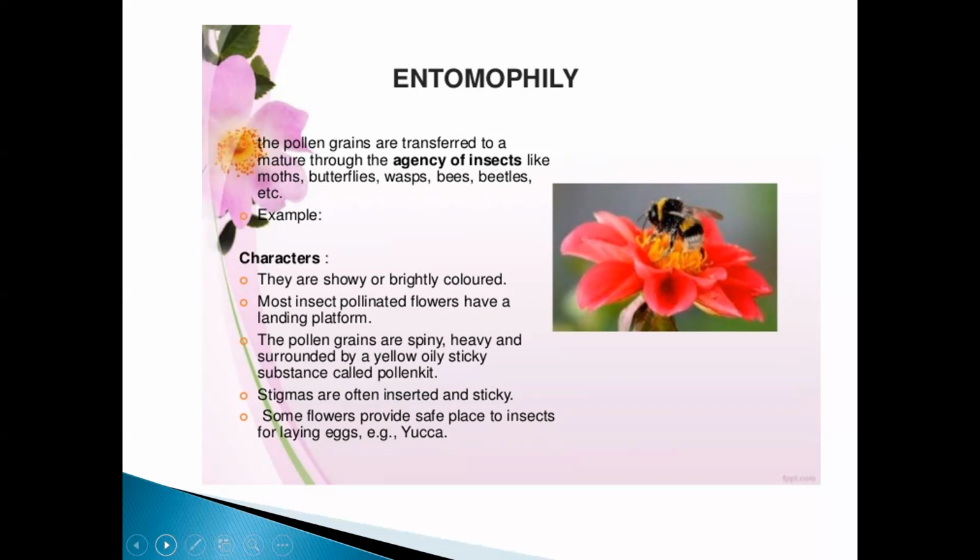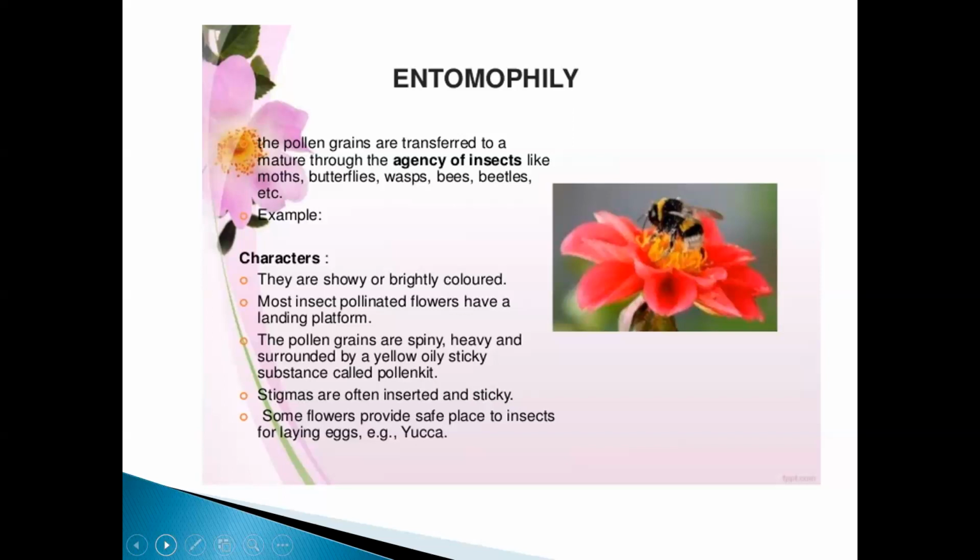Entomophily is pollination by insects, and this comes under zoophily, pollination by animals. Pollination by animals is a wide topic, and entomophily, ornithophily, and all these types of pollination come under it.